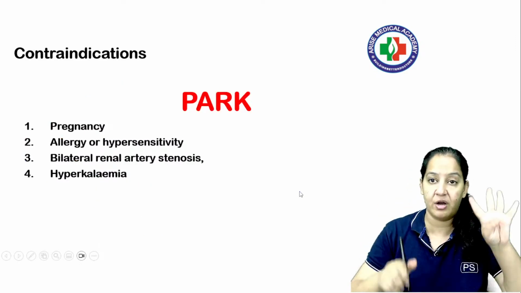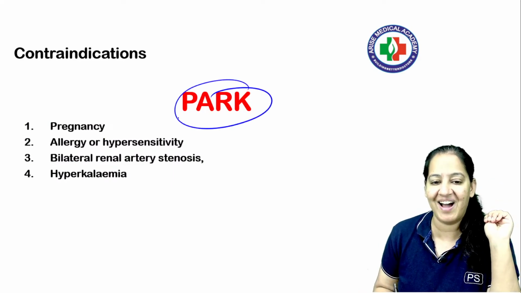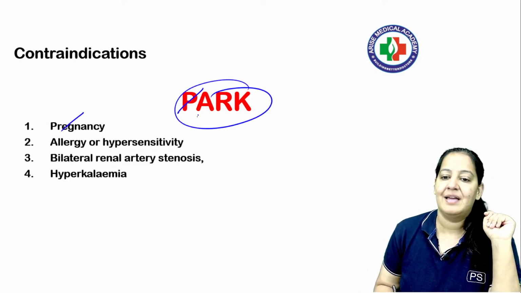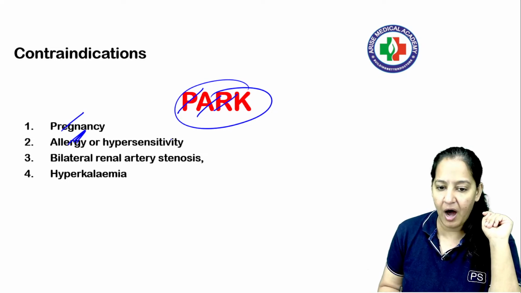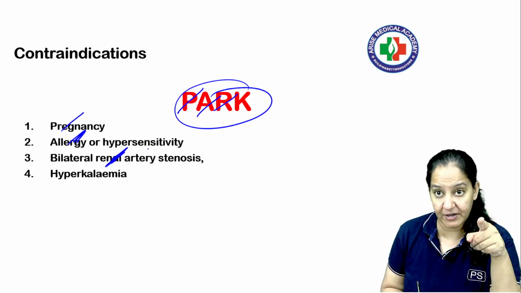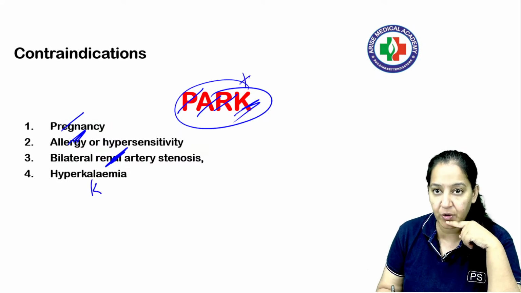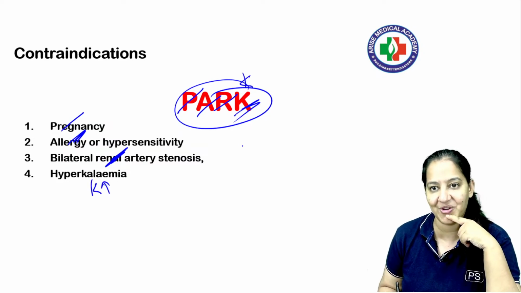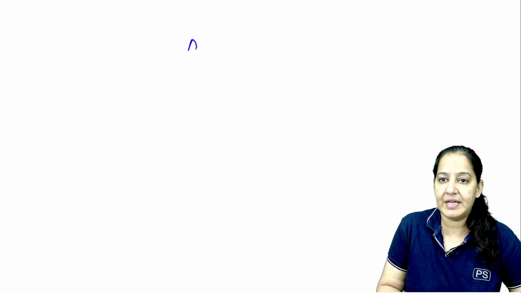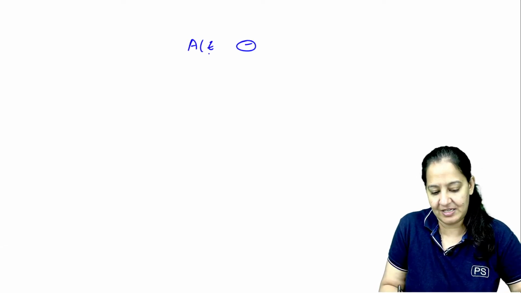The contraindications are 4. The mnemonic is PARC. P for pregnancy, A for allergy, R for renal artery stenosis. That is our question right now. And K is potassium. Potassium is called K, right? Hyperkalemia is a contraindication. So tell me everything about ACE inhibitors. Tell me 3 things about ACE inhibitors.